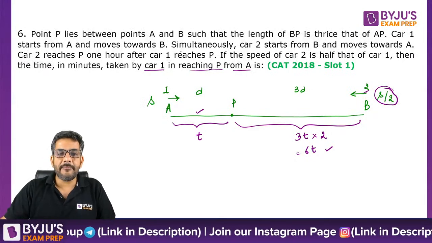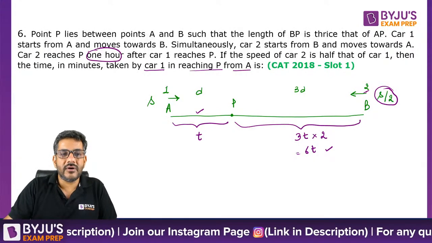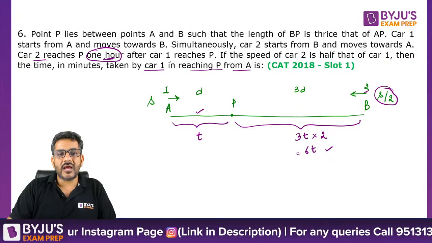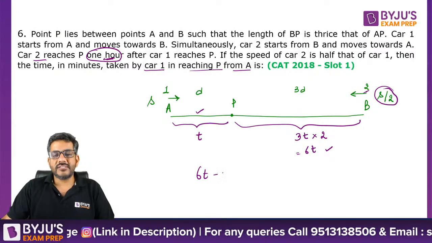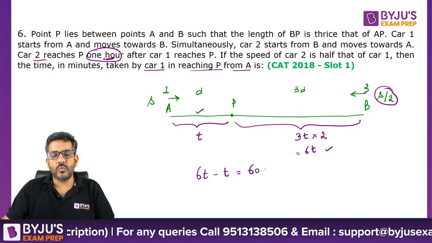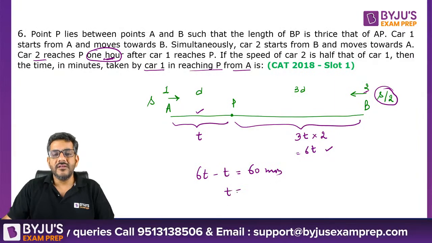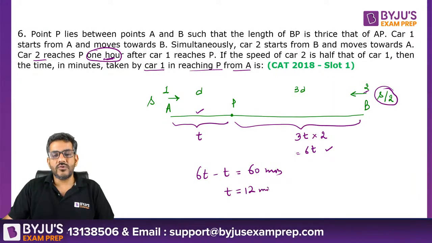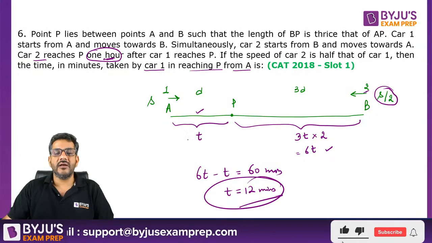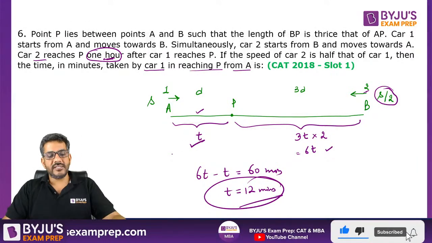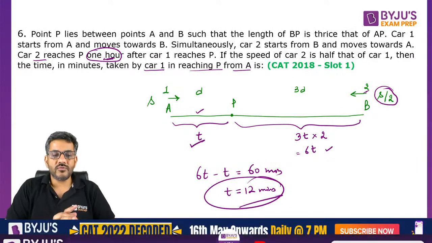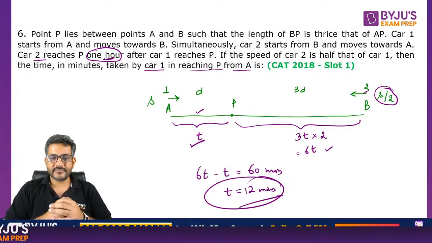He says the gap between them is 1 hour. यही तो लिखा हुआ है. Car 2 reaches 1 hour after car 1. So 6T minus T is equal to 1 hour, or you can say 60 minutes. So what is T? T is equal to 12 minutes. और यही तो question आपसे पूछ रहा है, that what is the time taken by car 1 to reach P? The answer is 12 minutes. So 12 minutes is the correct answer.